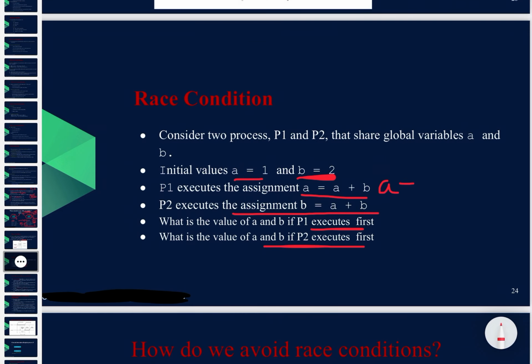So A is equal to A plus B, that is A is equal to 3, and here B is equal to 3.